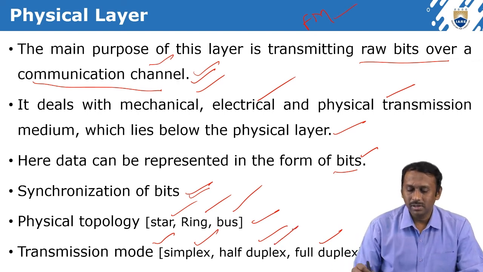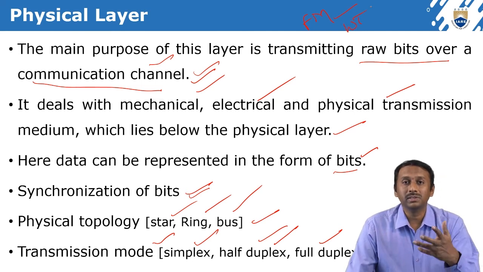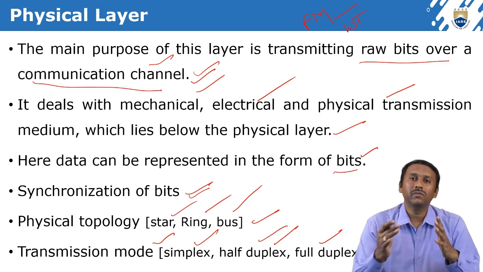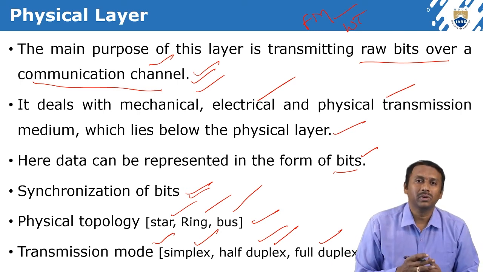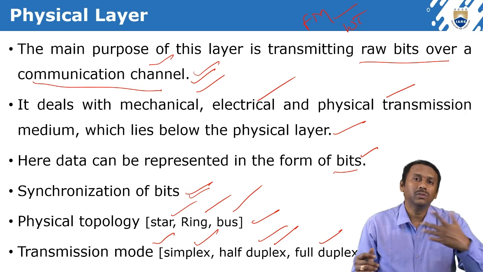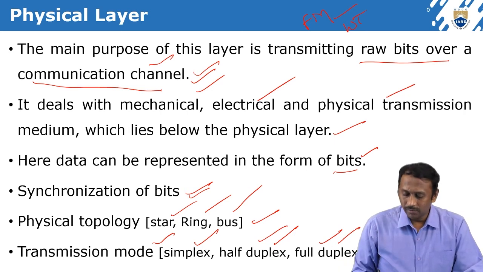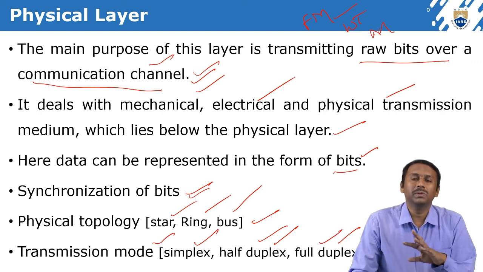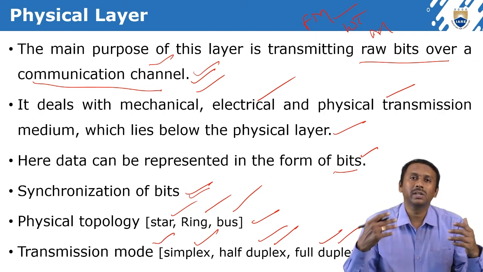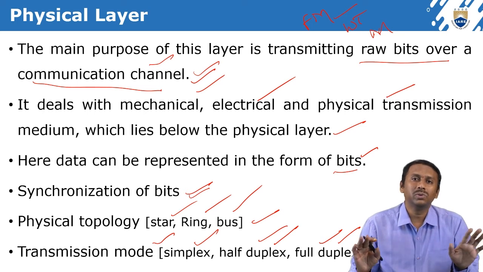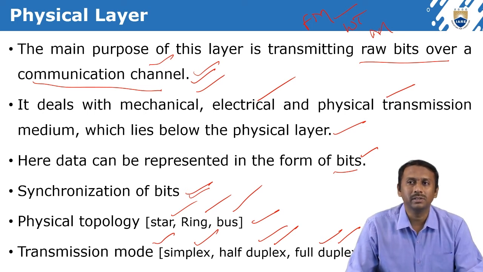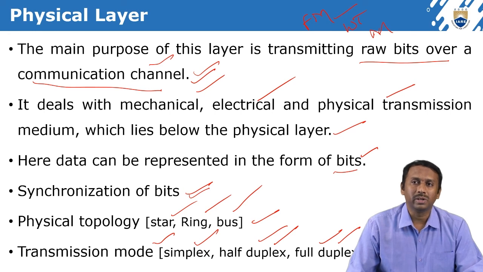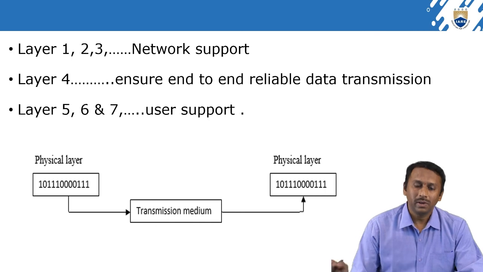Whereas in half duplex, the best example is the walkie-talkie, which police and security people use. Only one person can talk at a time; one after another, we can talk. And full duplex is mobile phones. Even when two people are communicating, both can talk at a time. There are no distractions and no collision occurs in a mobile phone while talking. So that is the best example for full duplex mode, right?